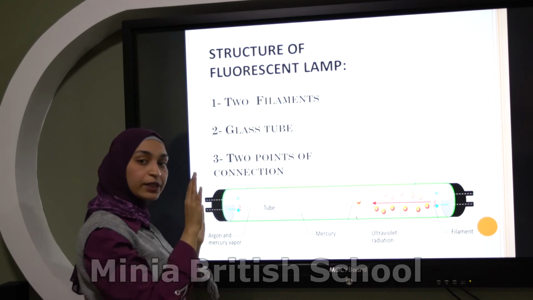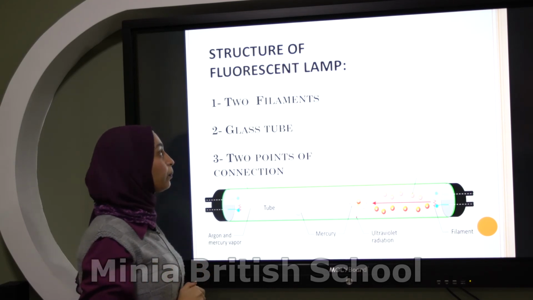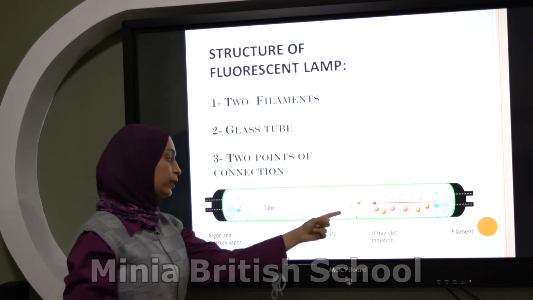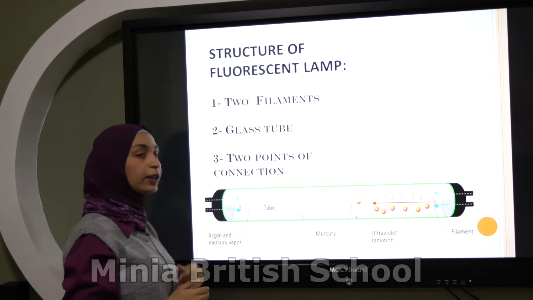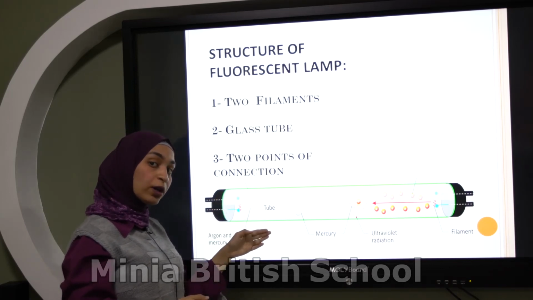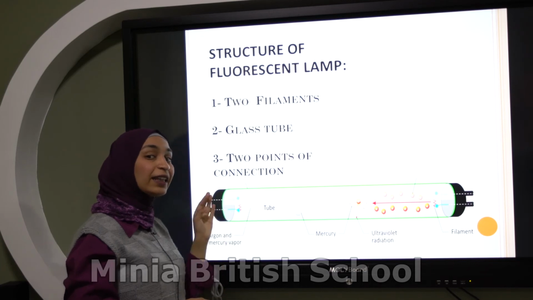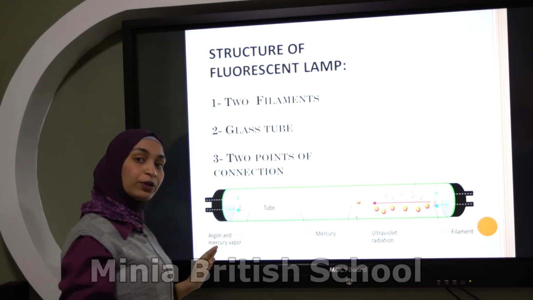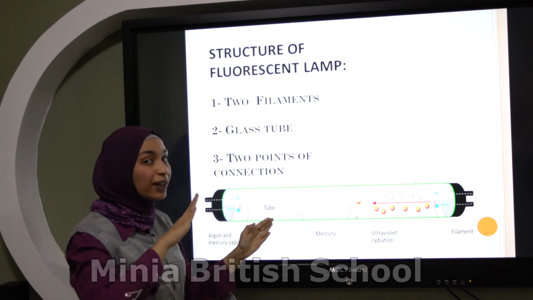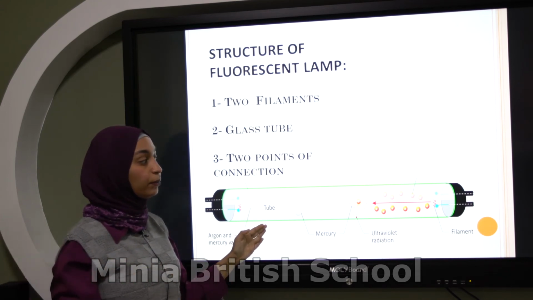Okay, they have the same function as in the light bulb. Okay, the second part, glass tube. This tube is called glass tube. It's filled with inert argon gas also, but it has a little mercury vapor. This gas is found only in the fluorescent lamp and not found in the light bulb.